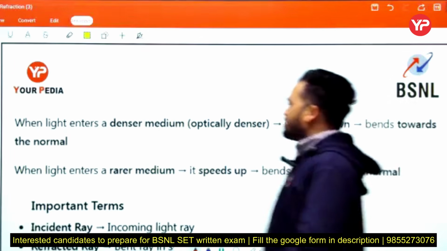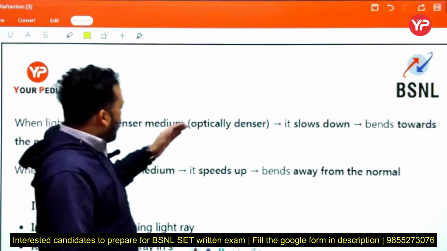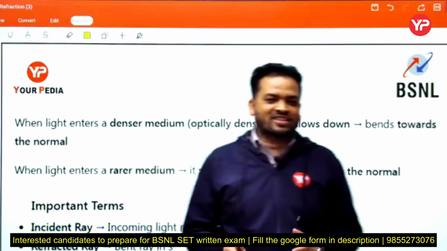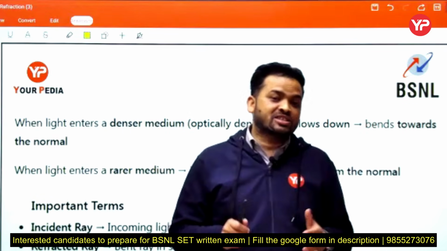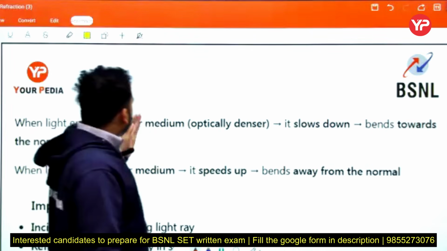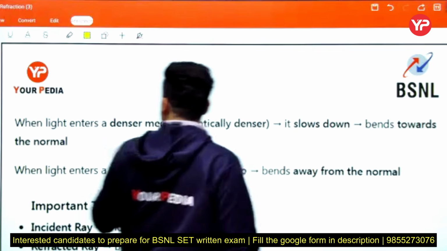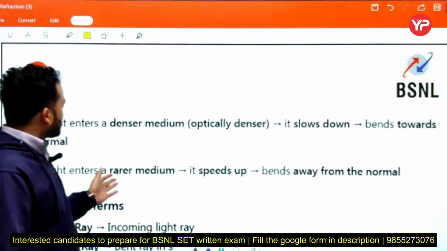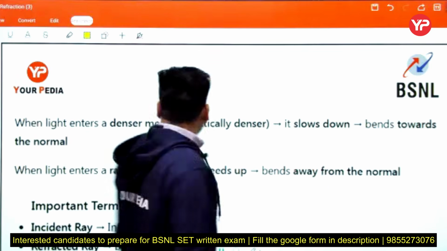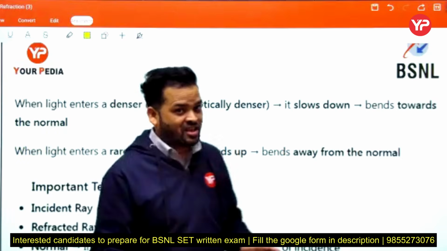Now, when light enters a denser medium, optically denser, not water density and ice density compare. Okay, optical density, denser means related to optical densities. When light enters a denser medium, that is optically denser, it slows down and bends towards the normal. When light enters a rarer medium, it speeds up and bends away from the normal. Important terms. And these 2 points we discuss with the help of an example in the next slide.